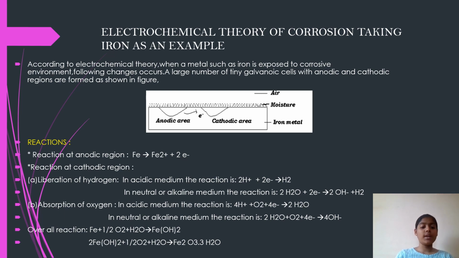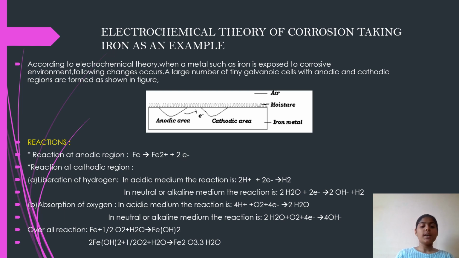Reaction at anodic region: Fe gives Fe2+ plus 2e-. At cathodic region, liberation of hydrogen. In acidic medium, the reaction is 2H+ plus 2e- gives H2. In neutral or alkaline medium, the reaction is 2H2O plus 2e- gives 2OH- plus H2.